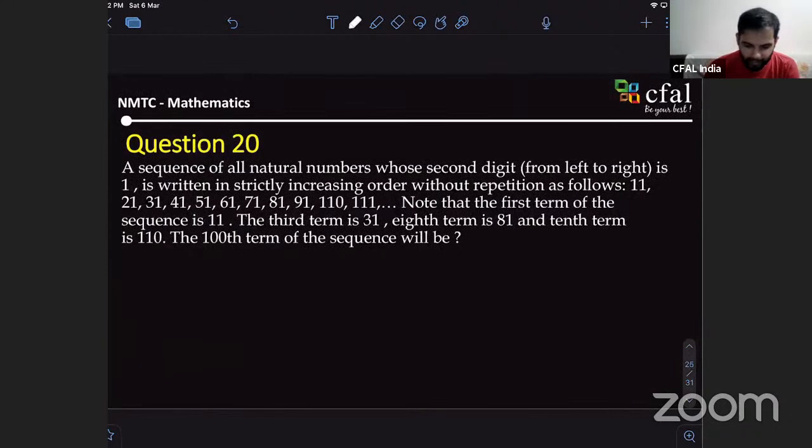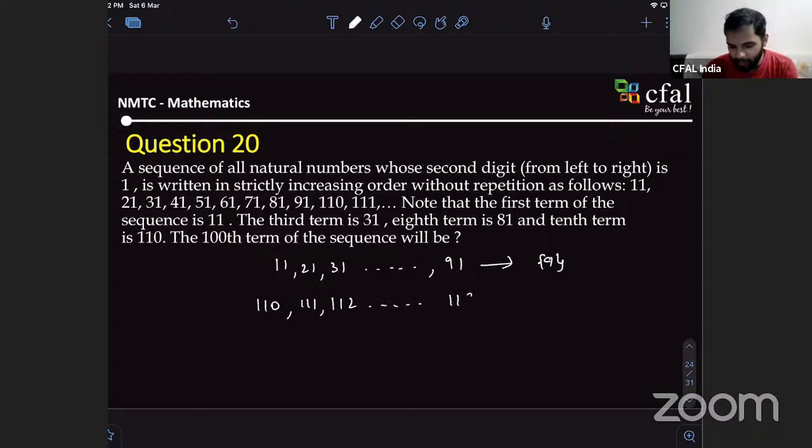Look at this. Is this your sequence up to 91? Is it fine? Varshini, is it fine? Up to 91? How many numbers are there? 9 numbers? Okay. What is the next number? 110? Yes. 110, 111, 112, right? So you take the first two digits and then put 0, 1, and 2.